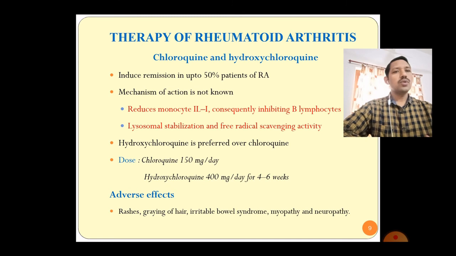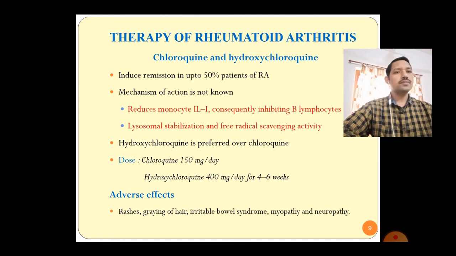Next drug, chloroquine and hydroxychloroquine. Mainly this drug is anti-malarial. When it was used for the RA, it was found that there is a remission in up to 50% patients.